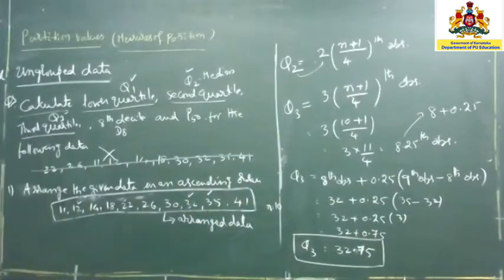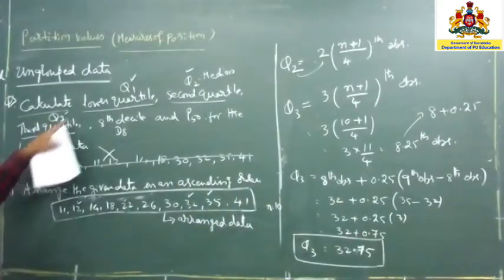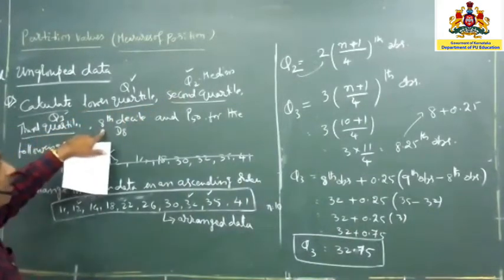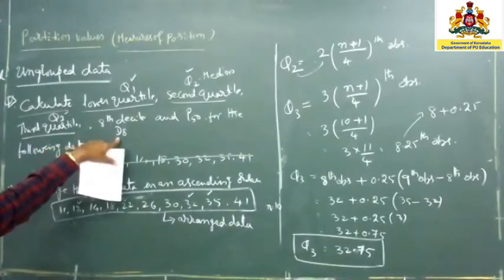Now we are going to use this one. What is the question given now? Q1 is over, Q2 is over, and Q3 is over. Now we are asked here for the 8th decile. The 8th decile means we have to calculate only D8.